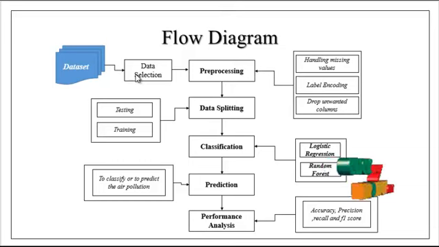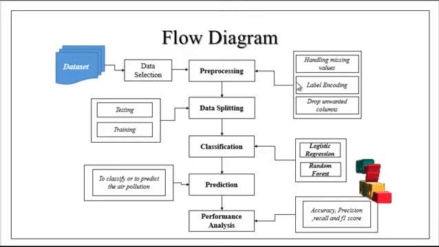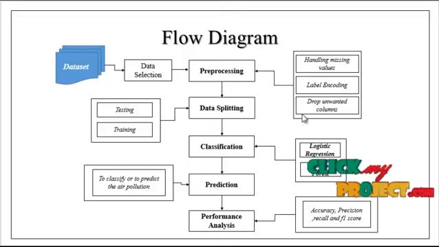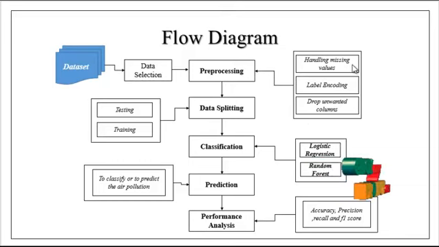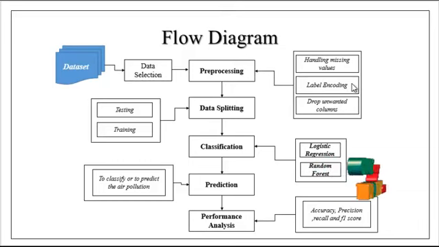After importing the dataset from the file, we have to do the second stage of the project, that is pre-processing. In this pre-processing, there are 3 kinds of steps. One is handling the missing values, the second one is label encoding, and the third one is dropping unwanted columns. In handling the missing values, in case the dataset consists of any missing values, the model should detect whether missing values are there or not. After finding the missing values, we do the label encoding. In this label encoding, the air quality indexes will be converted into one label format.